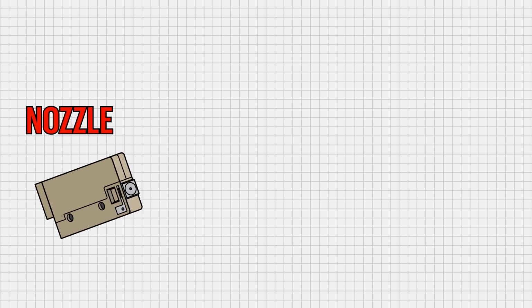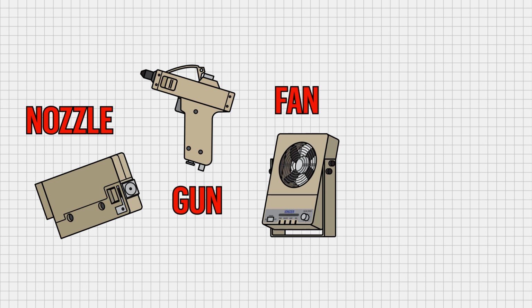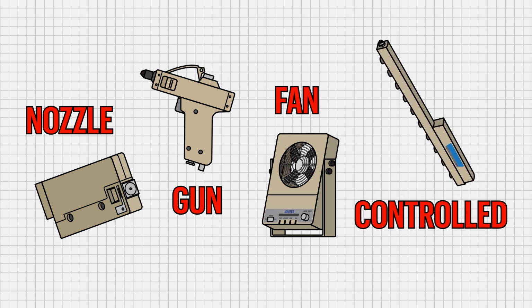Ionizers can add electrons to positively charged items, remove electrons from negatively charged items, and maintain a balanced charge once one is established. The main types of ionizers are nozzle ionizers, gun ionizers, fan ionizers, and controlled ionizers.